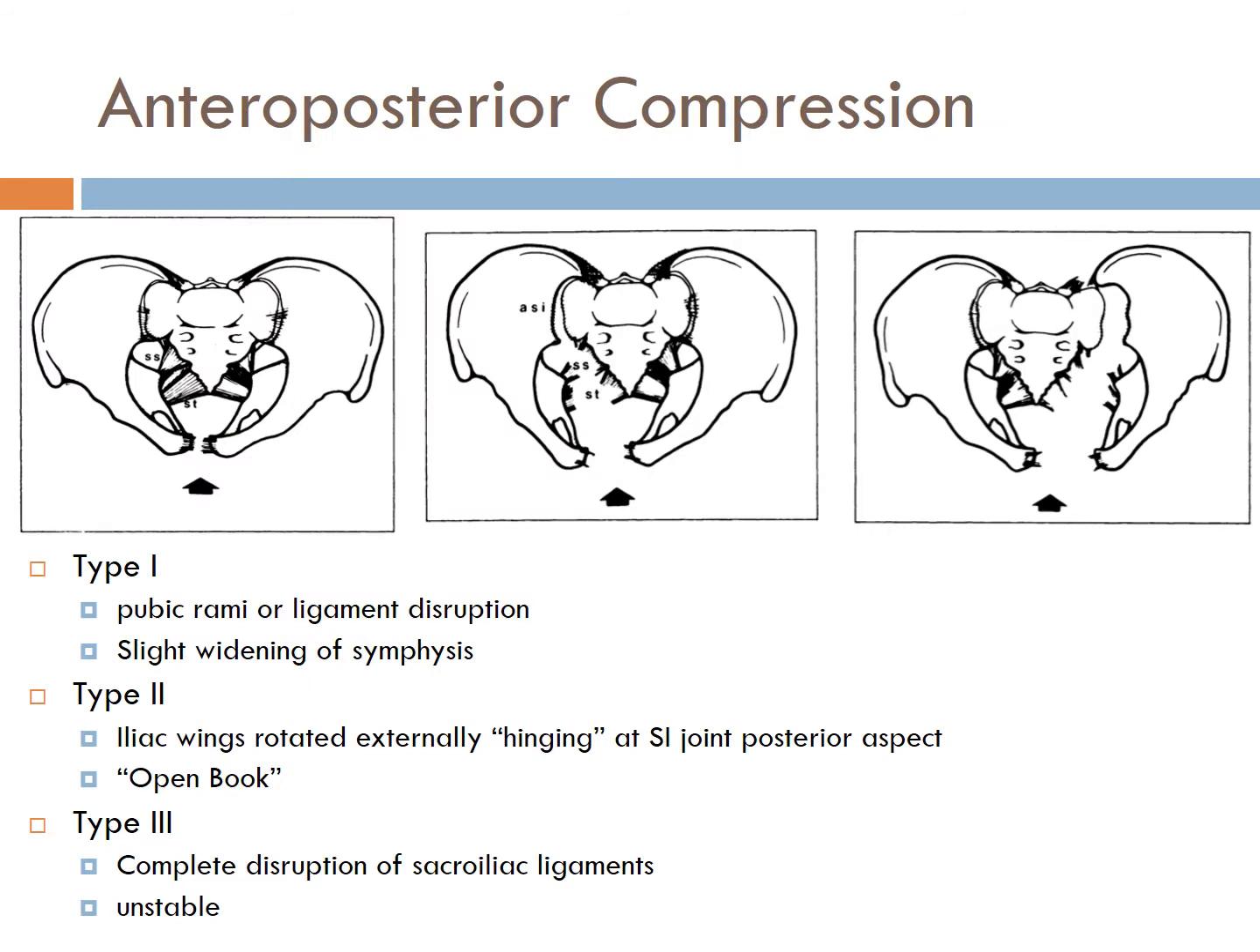According to the Young classification, anteroposterior compression again includes types 1, 2, and 3. Type 2 represents open book pelvis, which is again a rotationally unstable fracture, but it is stable vertically.